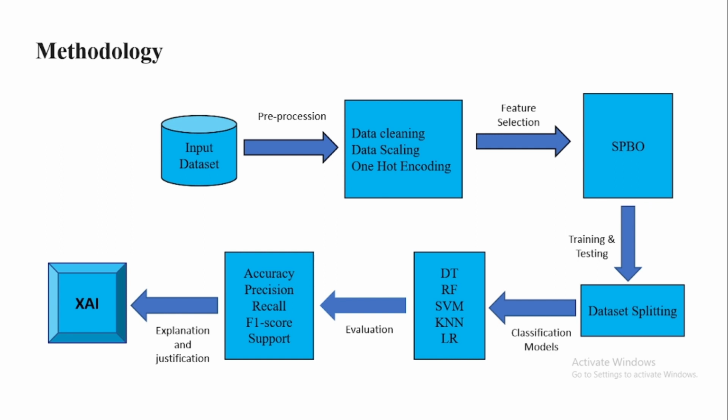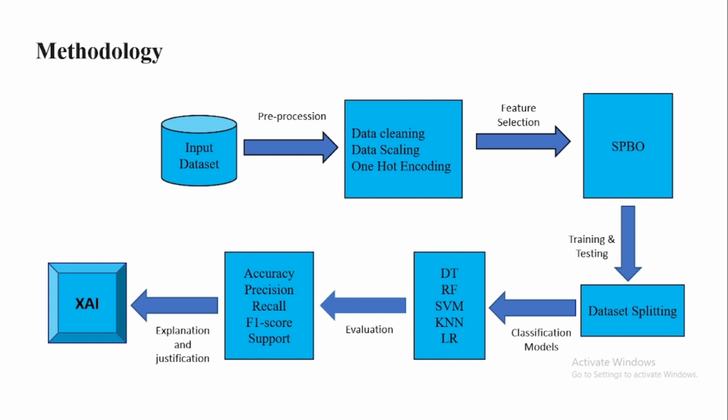Here we use a data set to evaluate our proposed model, and then we pre-process the data set using data cleaning, data scaling, and one hot encoding, and for feature selection we used the SPBO algorithm. Then we split our data set into training and testing, and for classification we used the top 5 algorithms: decision tree, random forest, support vector machine, k nearest neighbor, and linear regression.